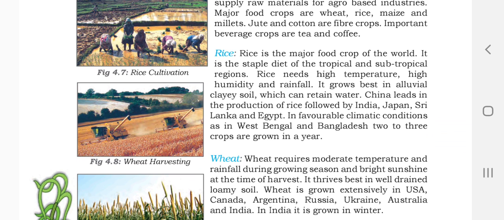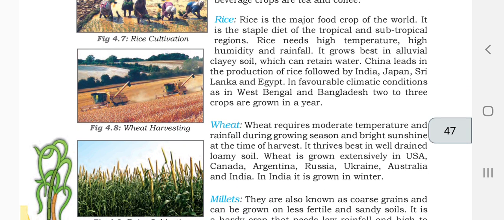It grows best in alluvial clay soil which can retain water. You can see in the picture, we cultivate these in water-filled areas. China leads the production of rice, followed by India. China is the largest rice grower in the world. Then Japan, Sri Lanka, and Egypt. In favorable climate conditions, as in West Bengal and Bangladesh, two to three crops are grown in a year.